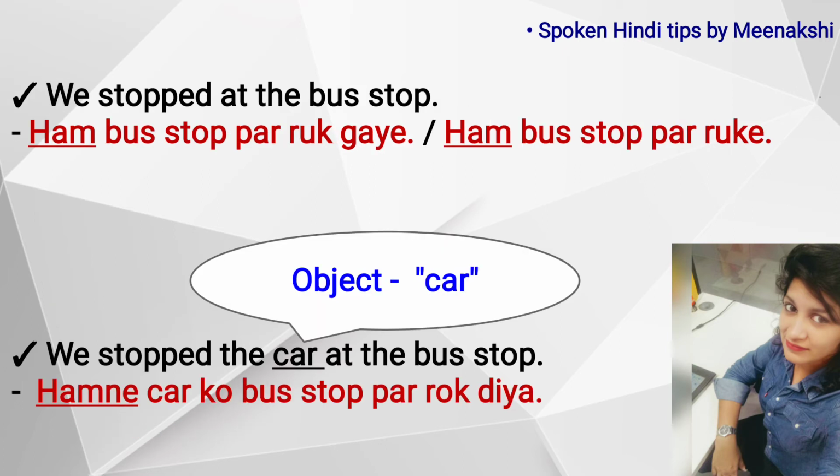Okay, to be more clear, let's look at this example. Okay, we stopped at the bus stop. In Hindi it becomes हम बस स्टॉप पर रुक गए और हम बस स्टॉप पर रुके. Okay, because here the subject is we. Okay, the action is stopping but there is no object because we are just stopping, there is no object, we are not stopping on some object, right? So we'll not add ne here and it becomes हम bus stop पर रुके.